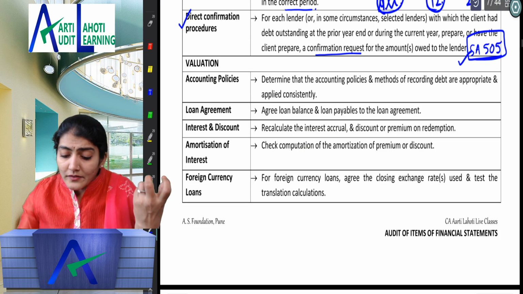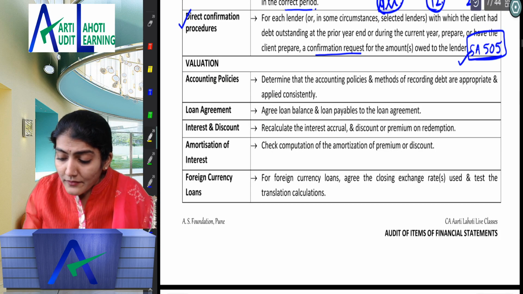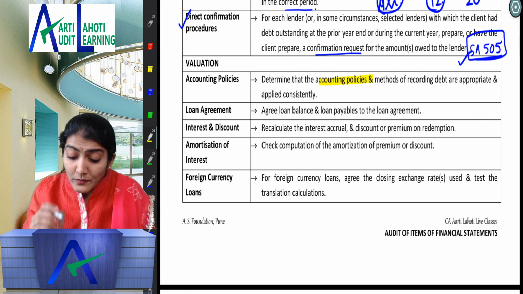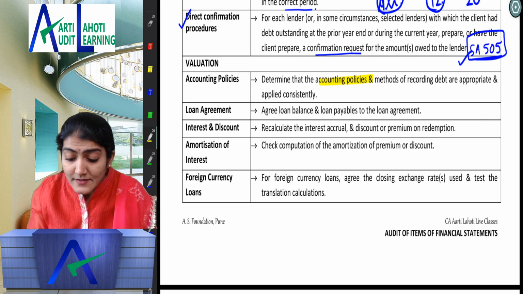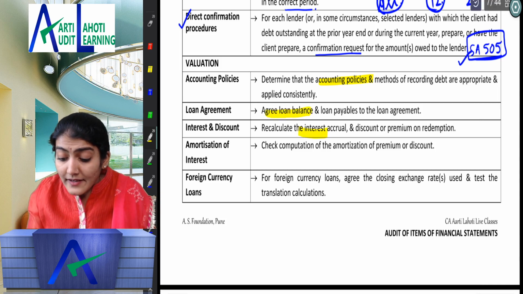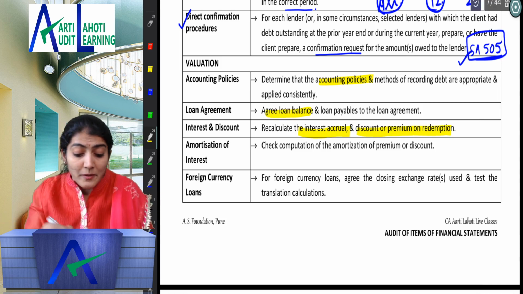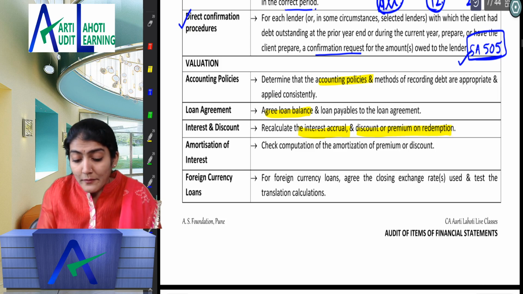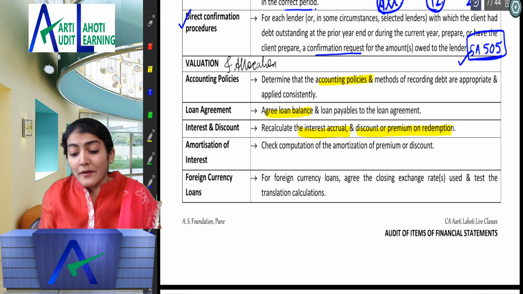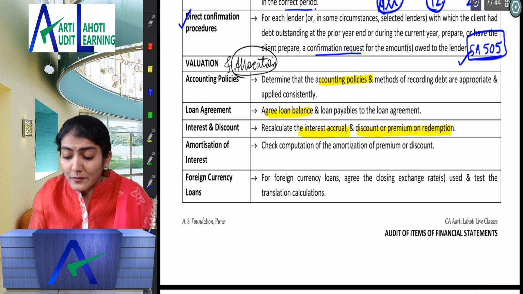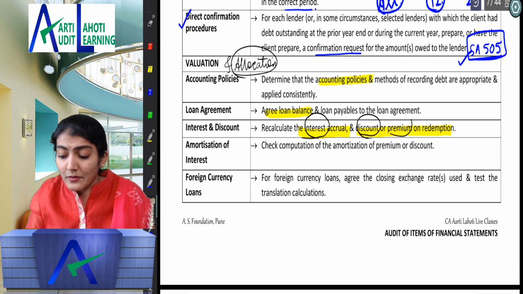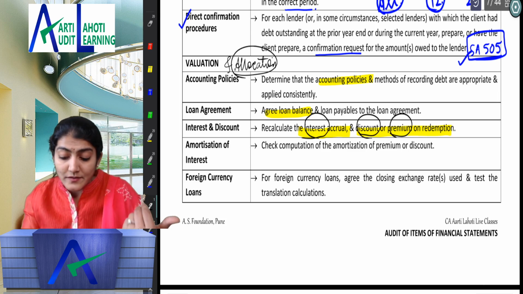Right, so determine that the accounting policies and methods of recording debt are appropriate and followed consistently. Again, loan agreement, which we had seen in the existence of the loan. Recalculate the interest accrual, discount or premium, because I told you, always with valuation, what was there in the assertions I discussed with you initially? The allocation. So here what is going to be the allocation? The interest, the discount, the premium on the redemption, if it is debentures also.